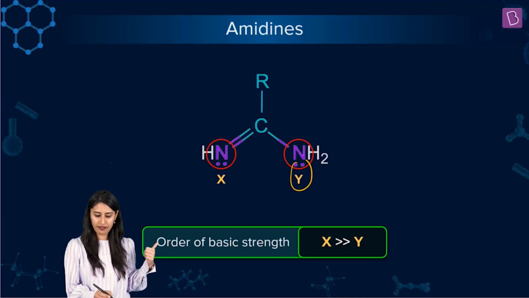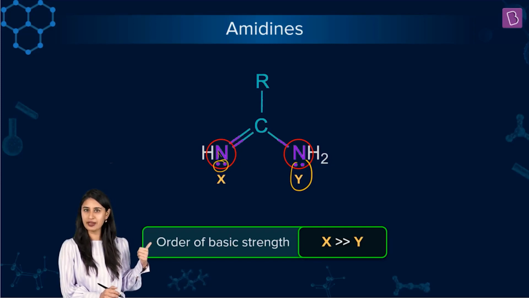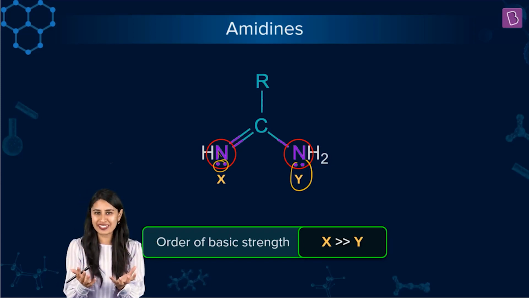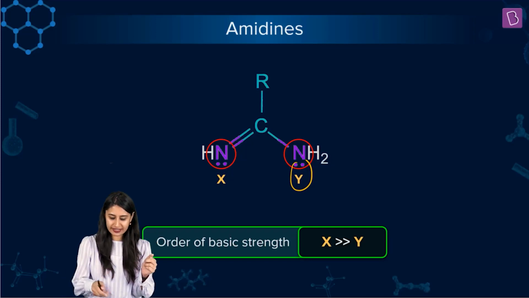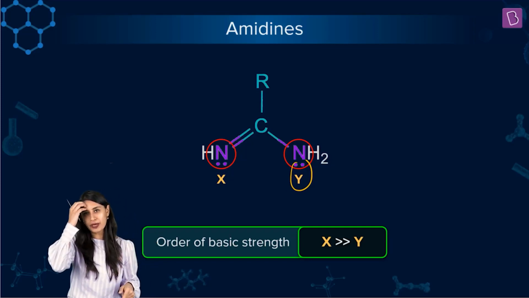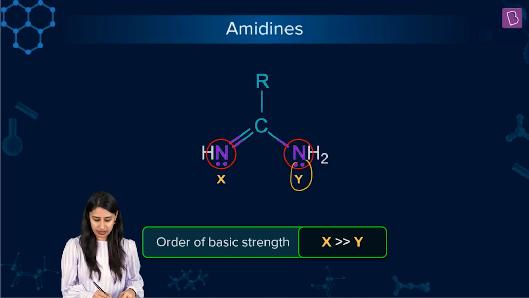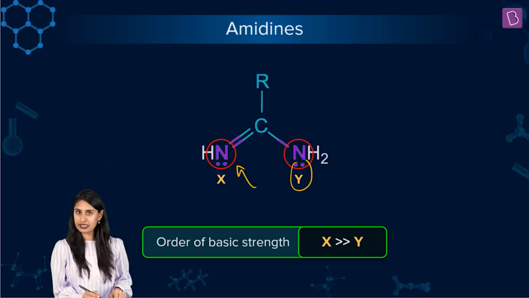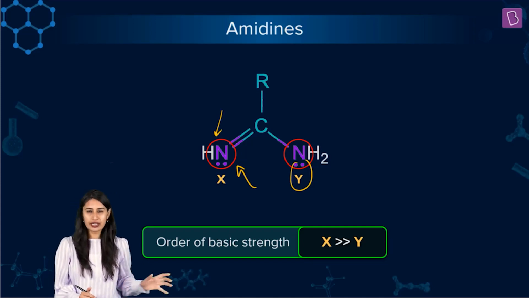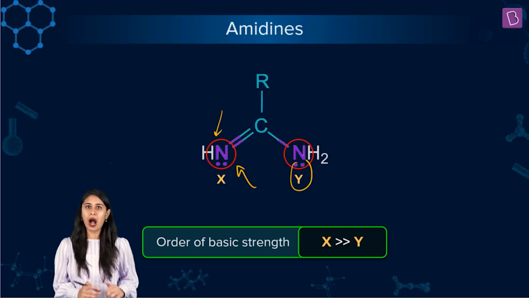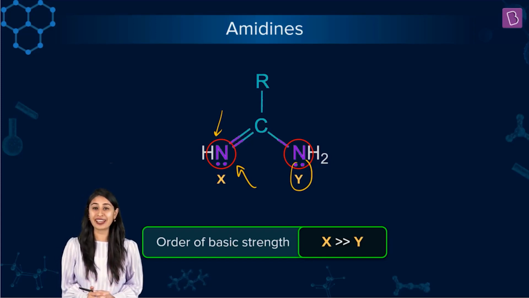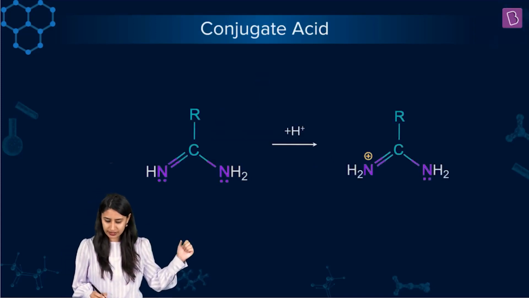And here what do we have? Here we have nitrogen with a lone pair simply. But overall molecule, if we see, we have understood that this X is more basic, the lone pair present on this side of the molecule is more basic. On this atom, nitrogen is more basic. So it accepts H plus, okay. So after we see this protonation happening, there is something very intriguing coming, hence the amidine system is very important. And without understanding amidines and guanidine, basic strength is incomplete. So let's check this out.